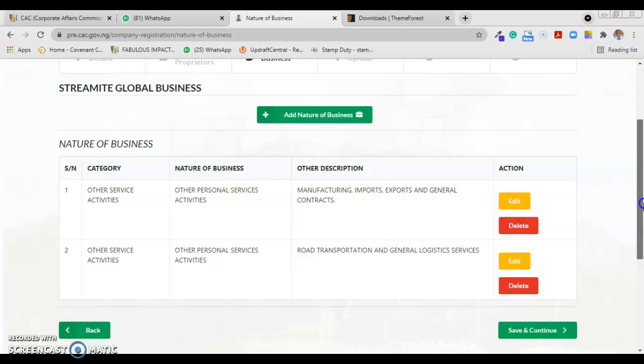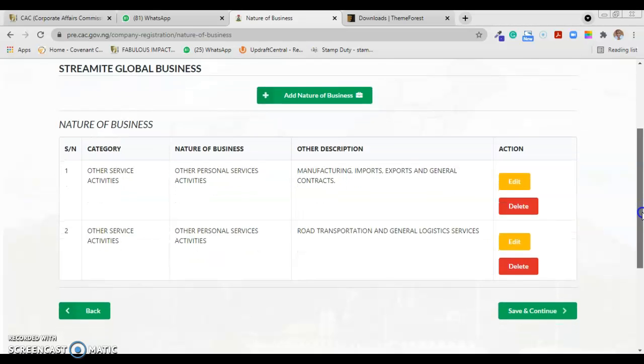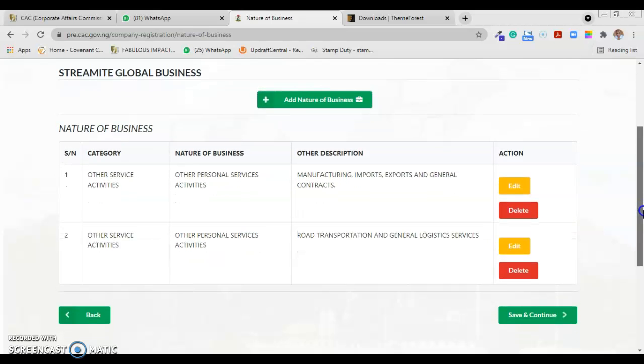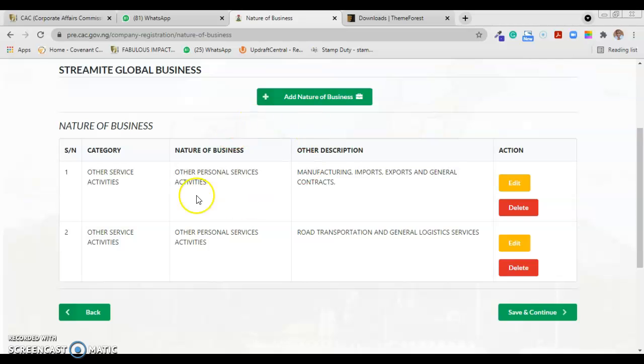But when some real business comes, the company can be crippled. They might not be able to do business based on the objectives that are on ground, or get a loan, or some other key thing that the business might want to do. All right, now take a look at this.